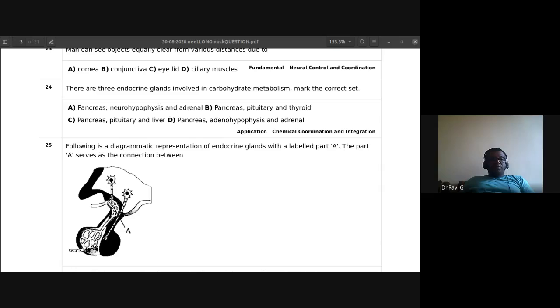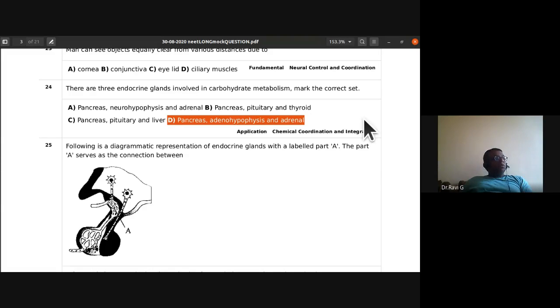What is the answer for it? Option D. Yes, pancreas, adenohypophysis, and adrenal. Where is the adenohypophysis located? Anterior. Very true. The anterior portion of the pituitary gland, we call it as adenohypophysis. The posterior part of the pituitary gland, we call it as neurohypophysis.